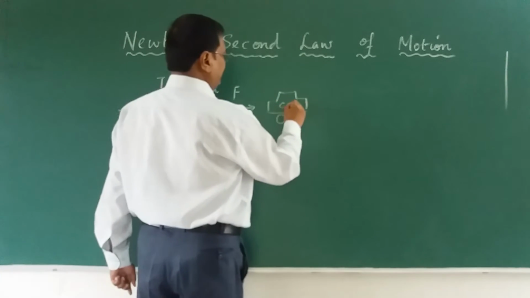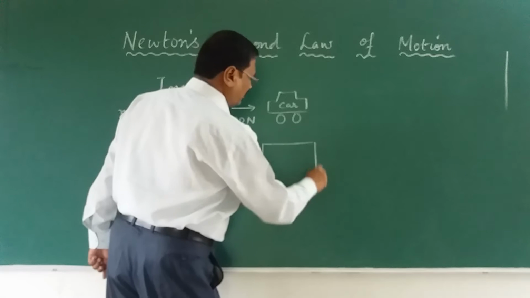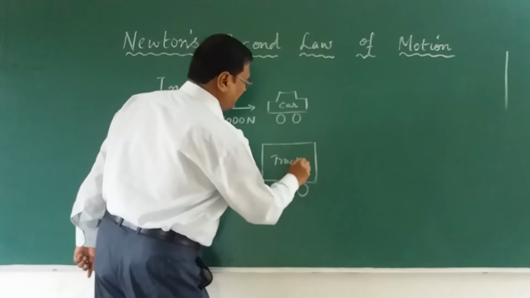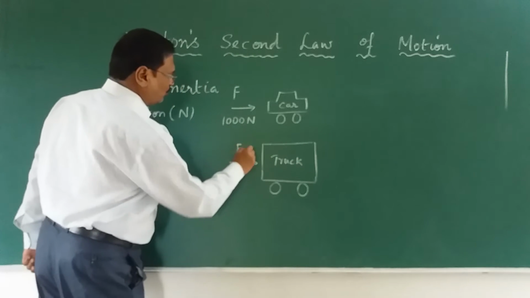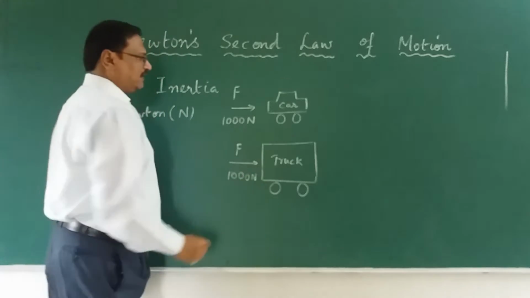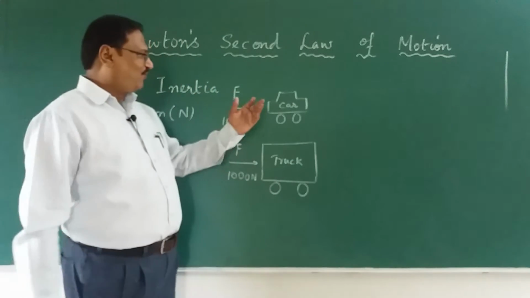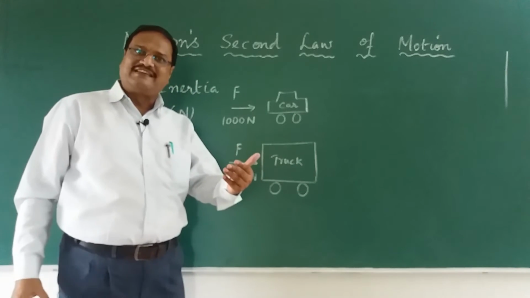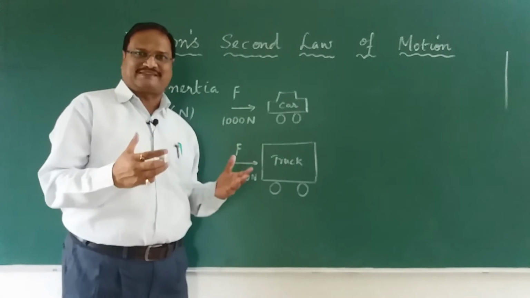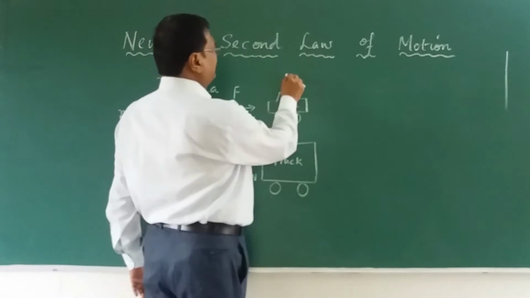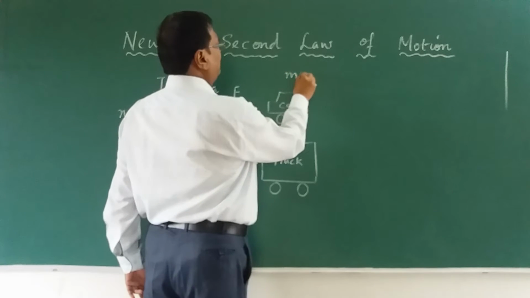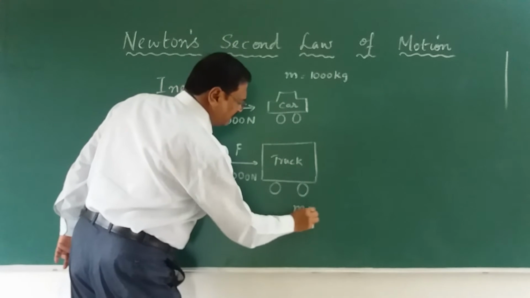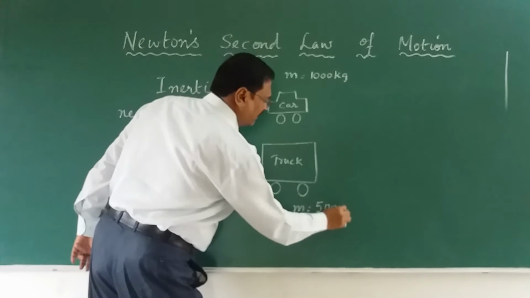One is a car I am taking, and another I am going to take a large truck. You know, a truck is very heavy. So I take a truck and I am going to apply the same force of 1000 Newton. See, I have got two objects here, one is a car and another is a truck. Now, which is having more mass? It is not actually weight, it is mass, the amount of substance. The car is having a small mass, m, maybe 1000 kilogram, and a truck might be having a mass equal to 5000 kilogram.